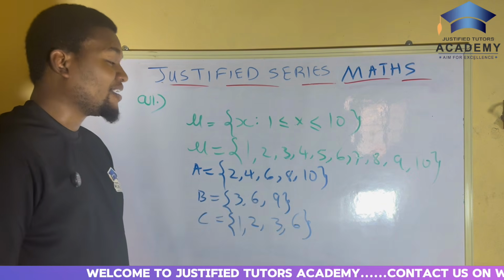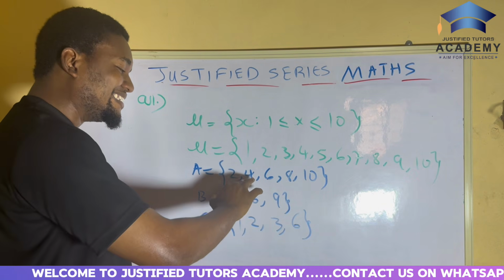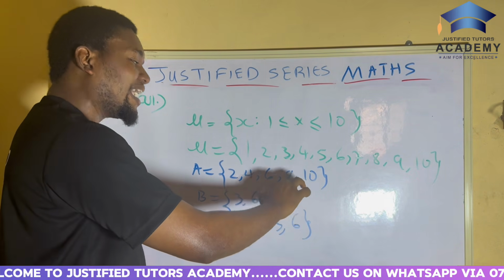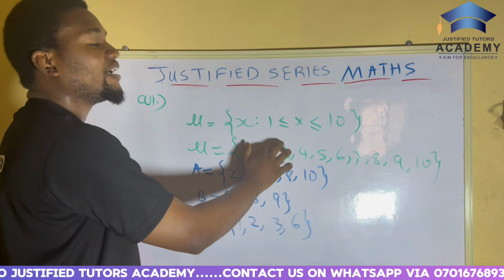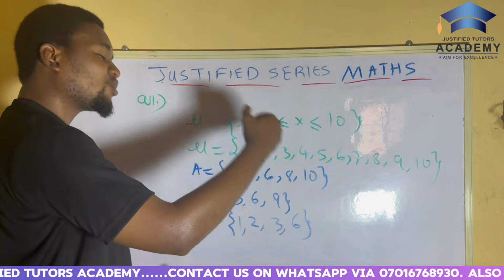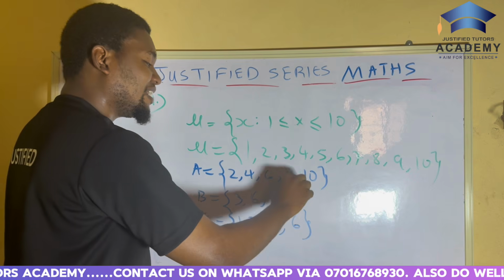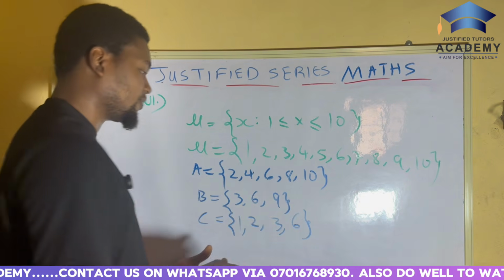A complement simply means the set of numbers that are in U but are not in A. That's what A complement means.